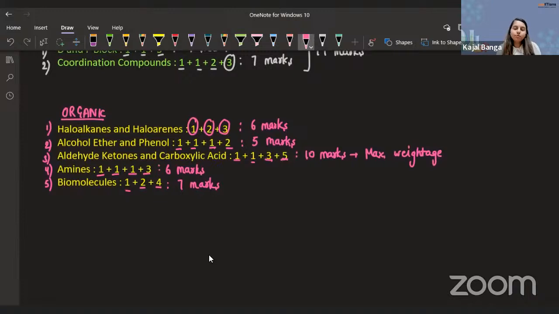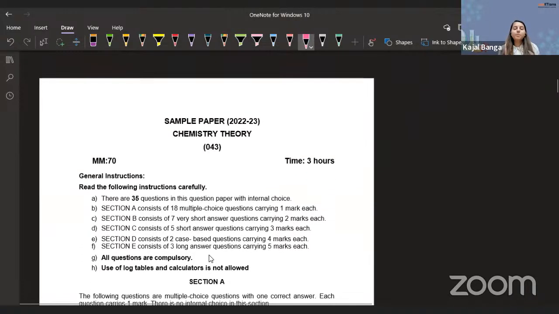So guys, before beginning any question paper, the very basic thing that we have to do is go through the instructions. You can't miss out on the instructions. You have to definitely go through the instructions. So look at that. There are a total of 35 questions. Okay, perfect. We have already done with the distribution of marks. So section A consists of 18 multiple choice questions. So we have objective kind of questions, the perfect one for us, carrying 1 mark each.